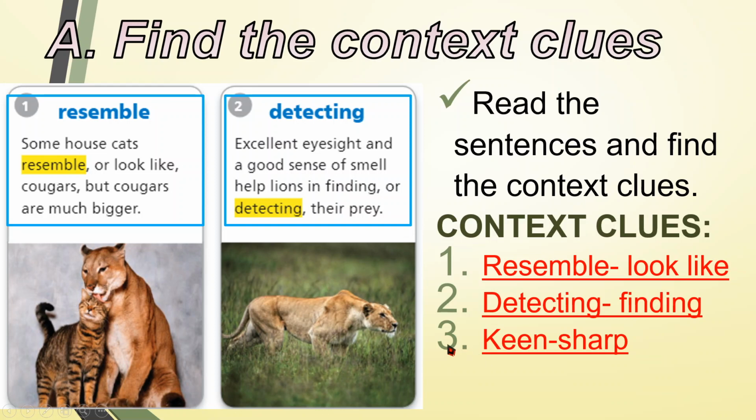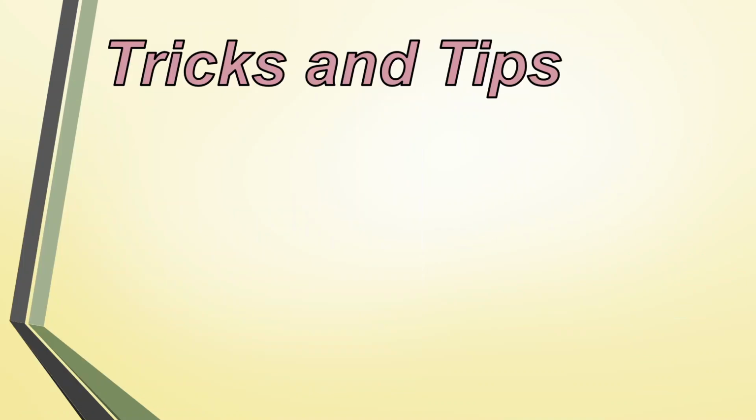I added another one here for number 3, which is keen, and keen means sharp. You can find that in your book. So we have 1, 2, 3. I answered them for you, and your activity for now is to answer items number 4 to number 10. If you're done answering, let's go to some tricks or tips.